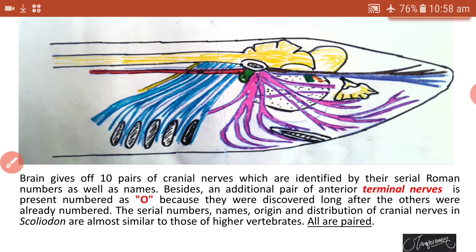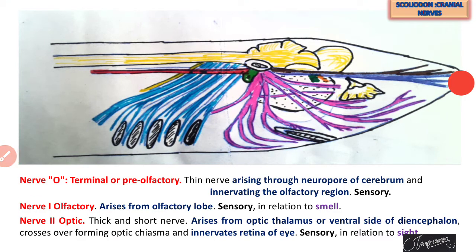So, let us see one by one the different types of cranial nerves, their innervation and their numbers. The first cranial nerve, with number 0, has the name pre-olfactory or terminal. This is a nerve which arises through the neuropore of the cerebrum and innervates the olfactory region, which is a sensory type of nerve.